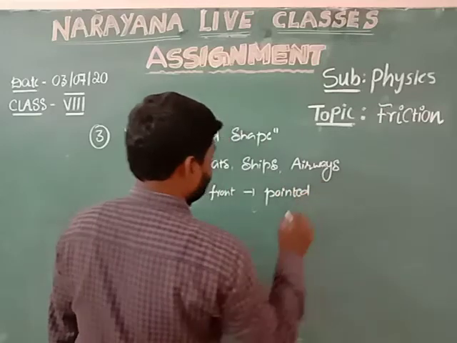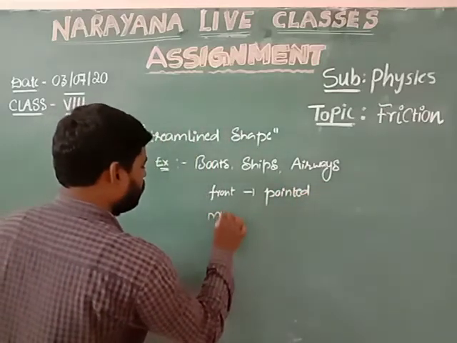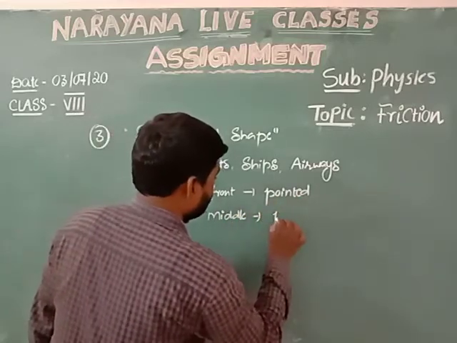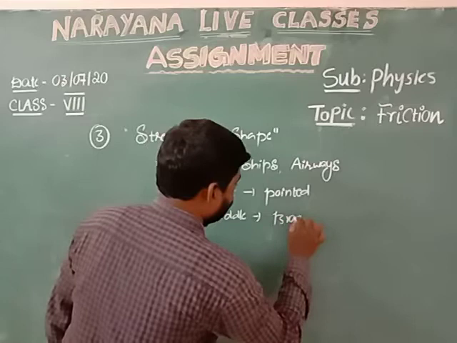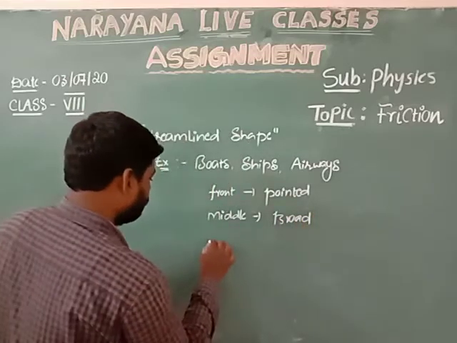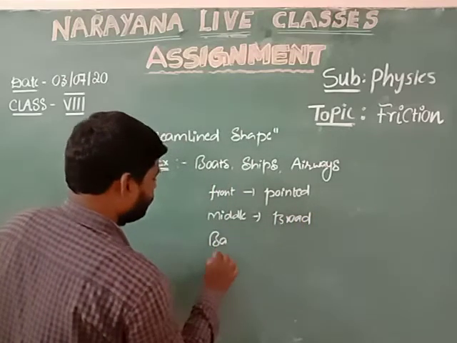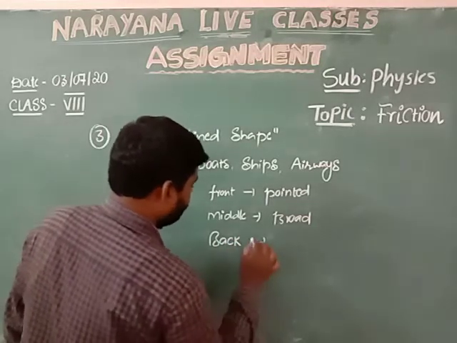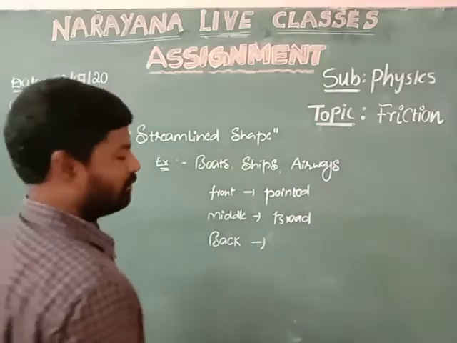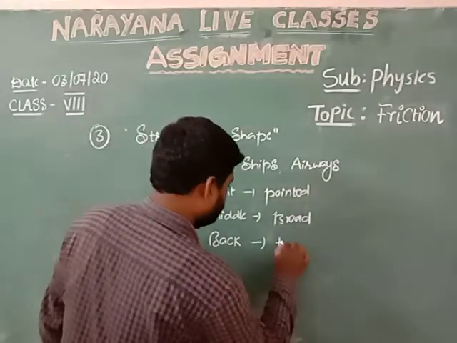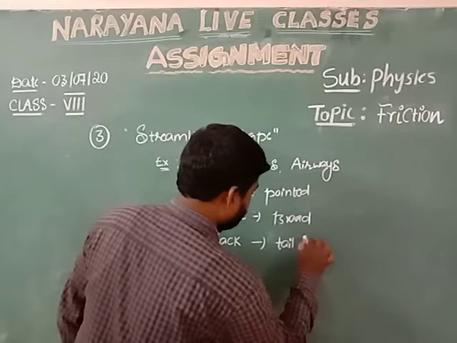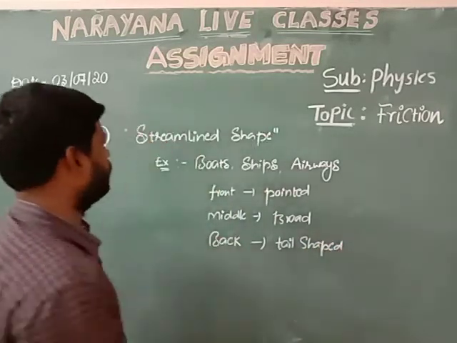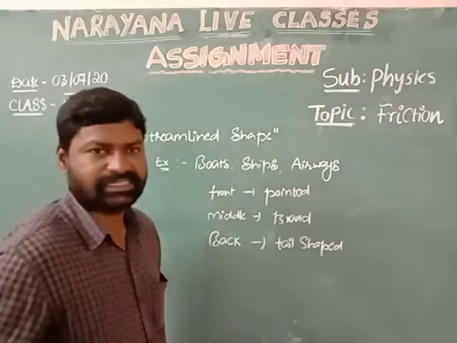The middle portion is a little broad compared to the front portion, and the back portion is tapered, like tail shaped. To overcome friction in different cases, this is called streamlined shape.